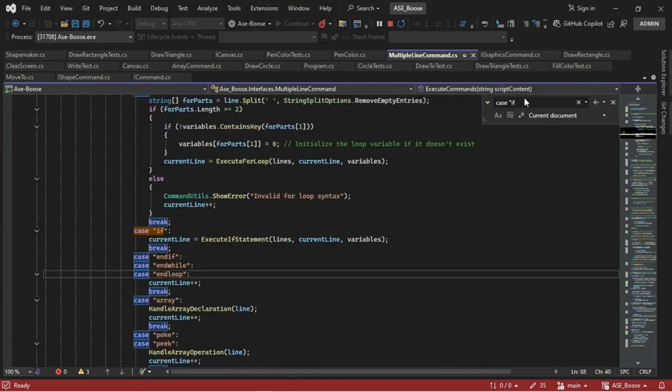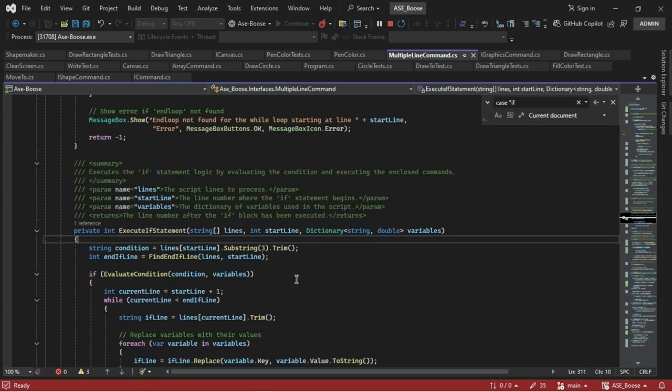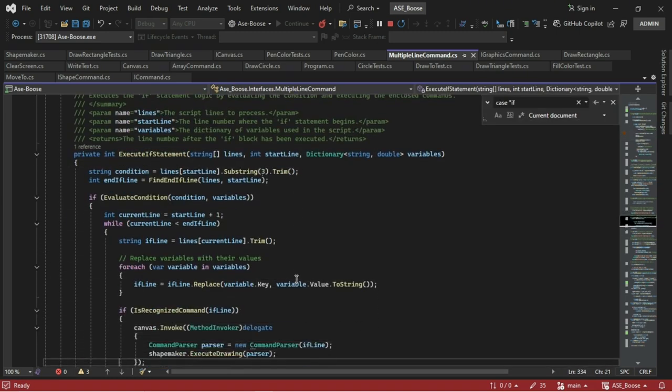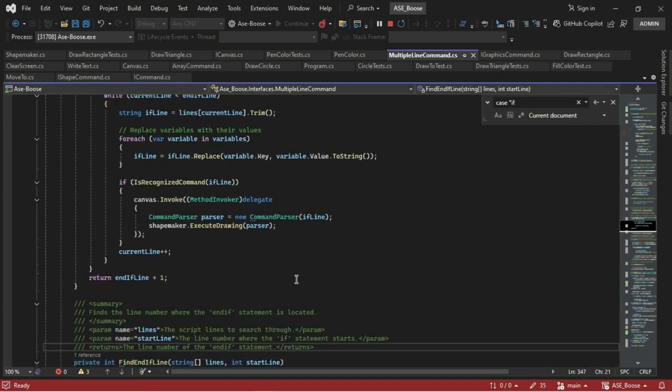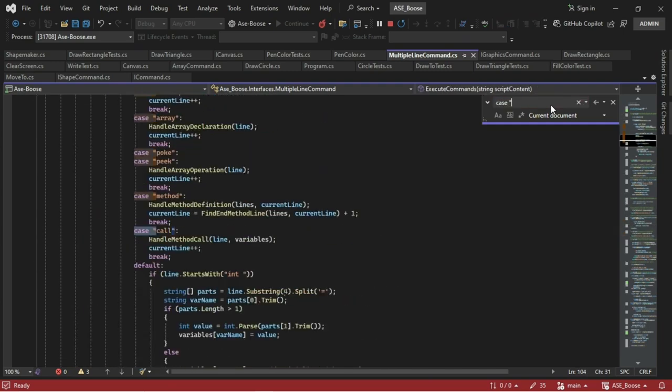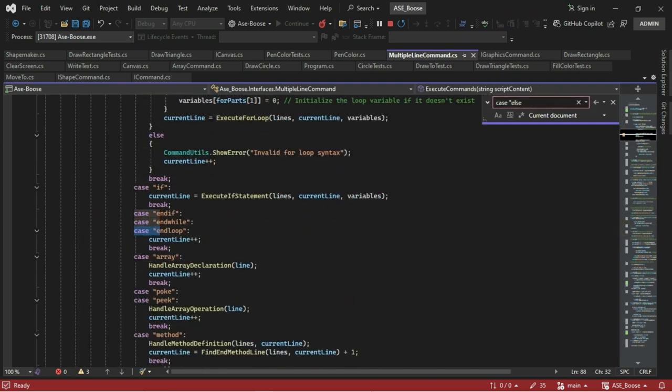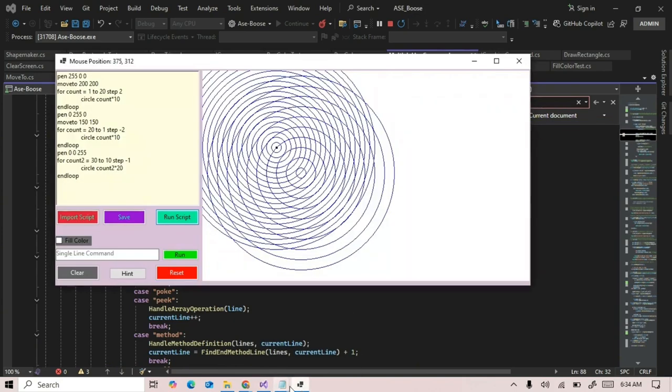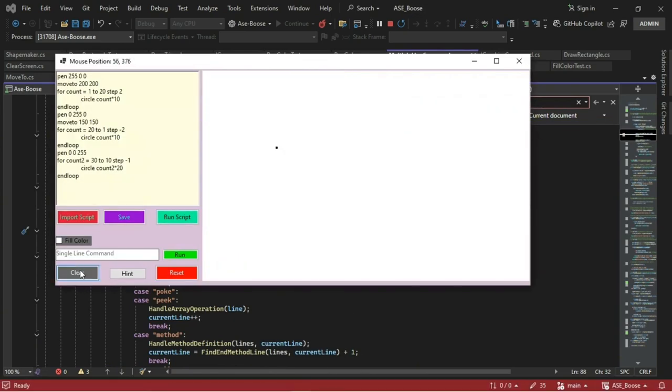So you can see the if statement maps to the execute if statement, and this is a recognized command, and it handles the else statements the same way if else is handled in C#.